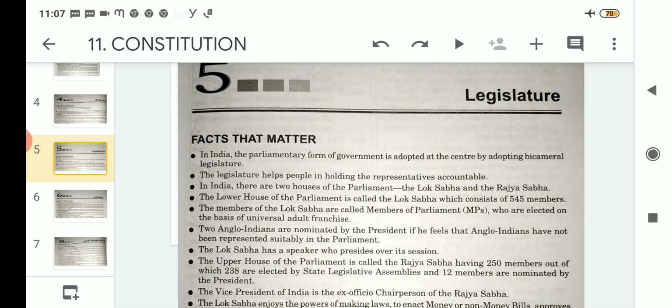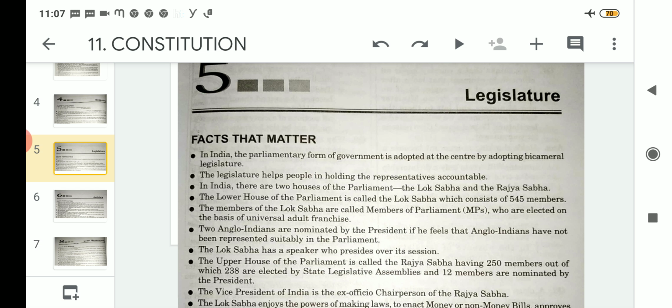If we talk about the bicameral legislature, the lower house is the Lok Sabha and the upper house is the Rajya Sabha. The lower house is also known as the House of the People, where every candidate is elected by the vote of the people, and direct elections are held. In the Rajya Sabha, indirect elections are held.